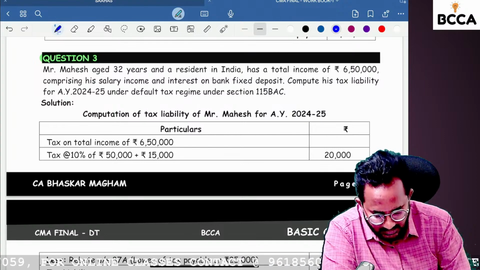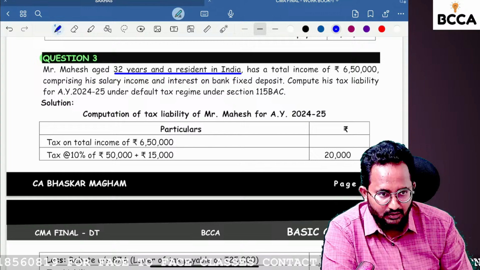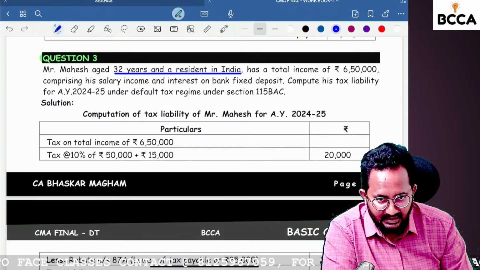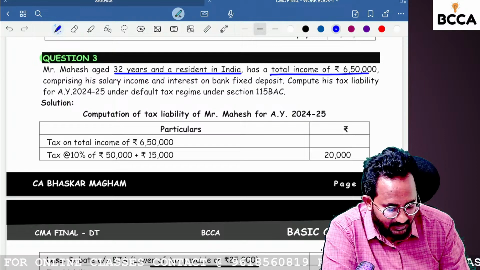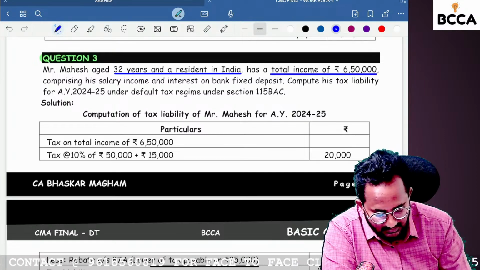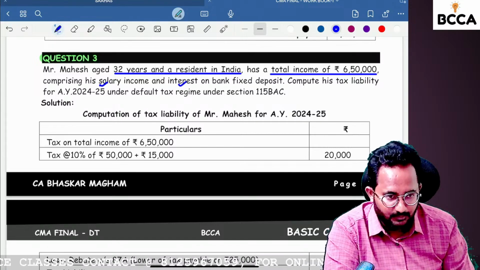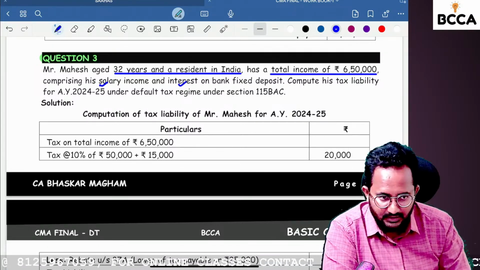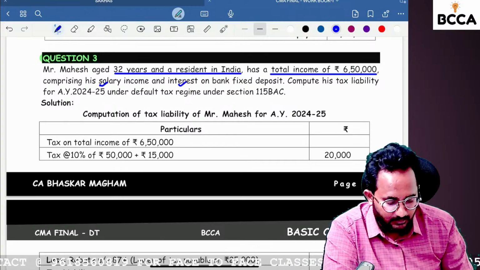Mahesh, 32 years, is a resident in India. I think you know, only resident Indian persons can get the rebate. And his total income is 6,50,000, comprising salary income and interest on fixed deposit. So that means 6,50,000 is arrived from salary and interest on fixed deposit.